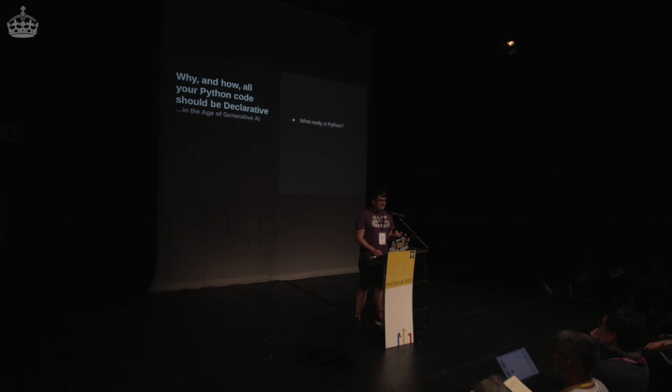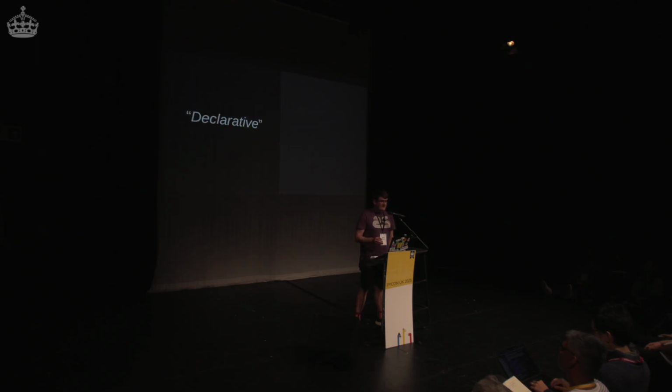So, moving on to the actual talk and what we'll be covering. We'll look very briefly at what Python really is under the hood. We'll look at ways of coding in a declarative fashion in Python, using in particular the annotations system, as well as some interesting changes happening in 3.14, which comes out next month, on the first Tuesday in October, as per. And then we'll look at a couple of lessons from geography in terms of how to manage declarative code, certainly in the age of generative AI.